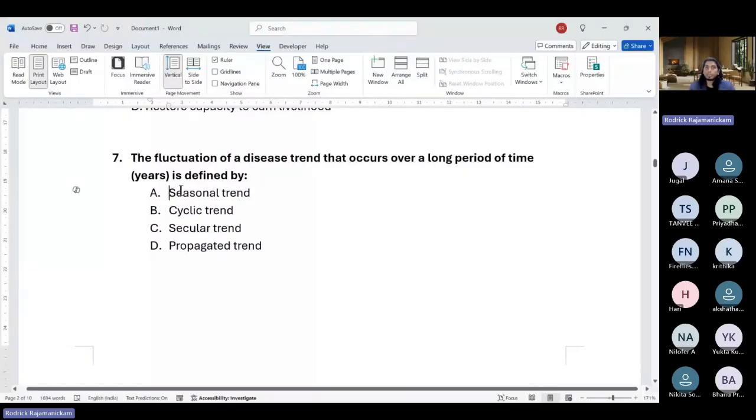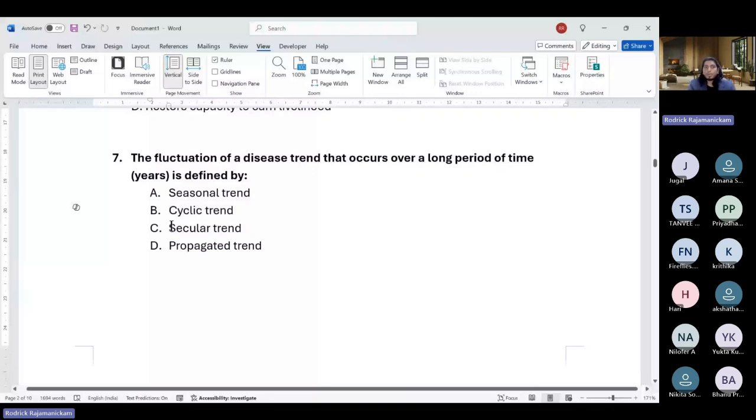So they're talking about years. They've definitely put bracket years so that you don't get confused and say seasonal. Okay, so it's not seasonal. Cyclic means it keeps happening over and over. There's an increase and decrease in this particular cycles of sort. So it is not cyclic trend. Secular trend is the right answer.